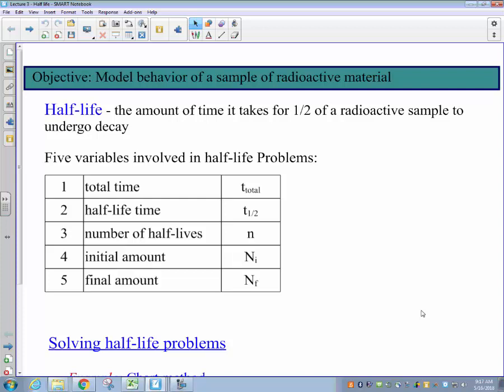And as such, what we use to describe how long it takes to decay is not the total time, since that's inherently unknowable, but what we call a half-life. A half-life is, by definition, the amount of time it takes for half of a radioactive sample to undergo a nuclear decay. Now, even though we can't say how long it will take for all the sample to decay, because any one individual particle decaying could take literally hundreds of millions of years or a fraction of a second, we can say, on average, how long it takes for half of the sample to decay, since this is essentially a mean value taking into account the average amount of time it takes these particles to decay from a much larger sample.